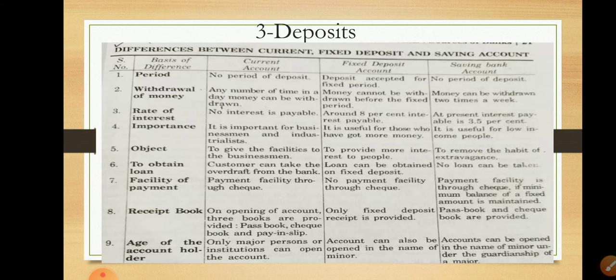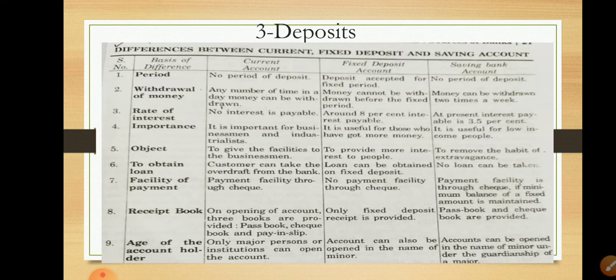We know that mostly students go to the bank and open only a saving bank account. Because their age is below 18 years, the guardian is also responsible for this type of account.